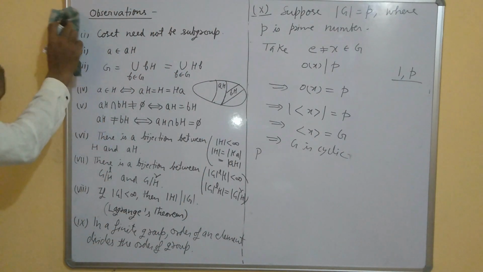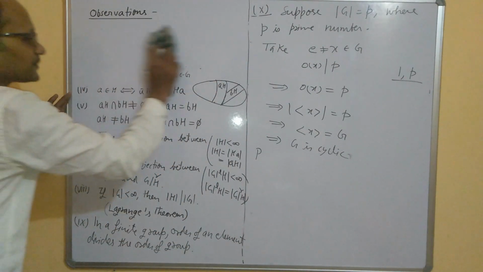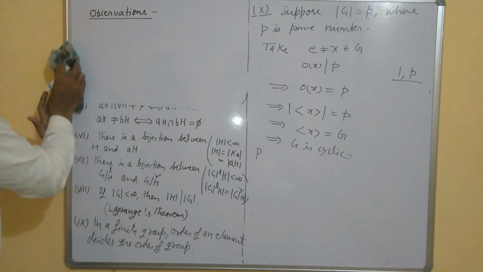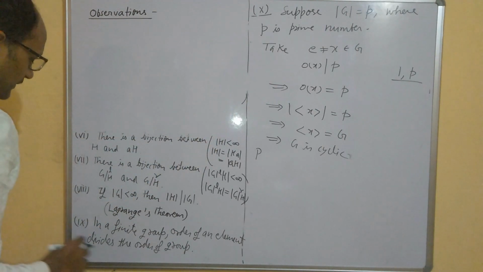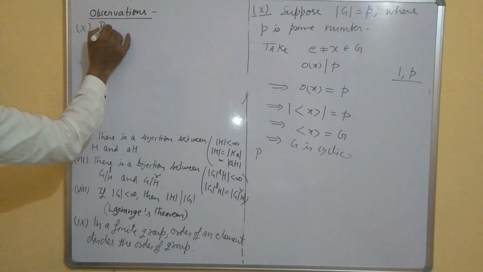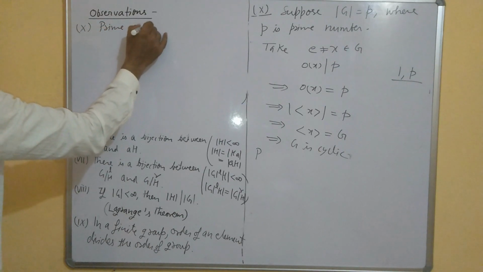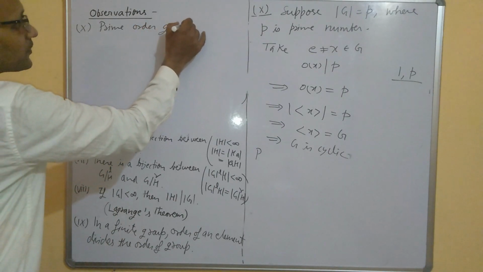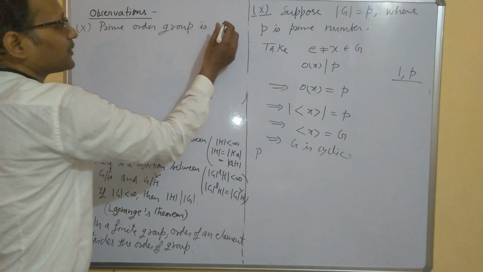Let me write the conclusion here. So this is observation number 10. Prime order group is cyclic.